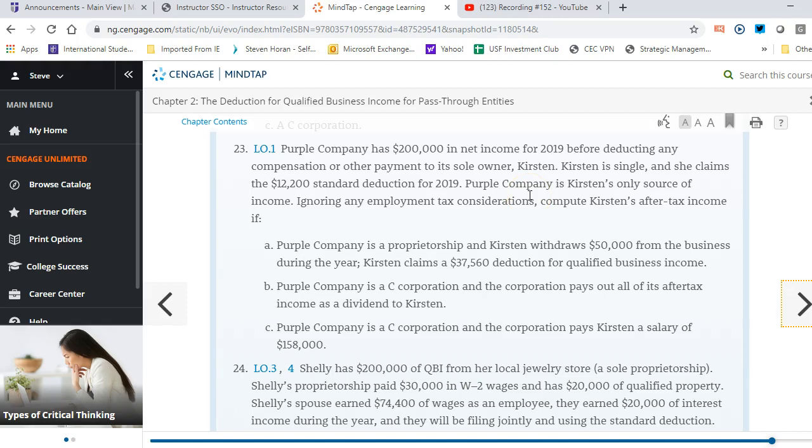Purple is Kristen's only source of income, ignoring any employment tax considerations. Compute Kristen's after-tax income if Purple is a proprietorship and Kristen withdraws $50,000 from the business, and she has a $37,560 QBI deduction for qualified business income.